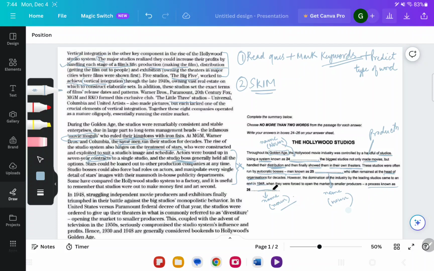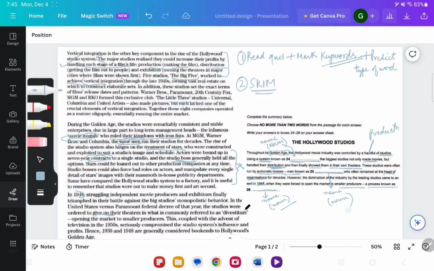Coming to the last one. However, the domination of the industry by leading studios came to an end in 1948. I'll look for the dates. I'll look for opening the market to smaller producers. There's a name of the process. So in 1948, struggling independents, blah blah blah. Studios were ordered to give up. So there comes an end.